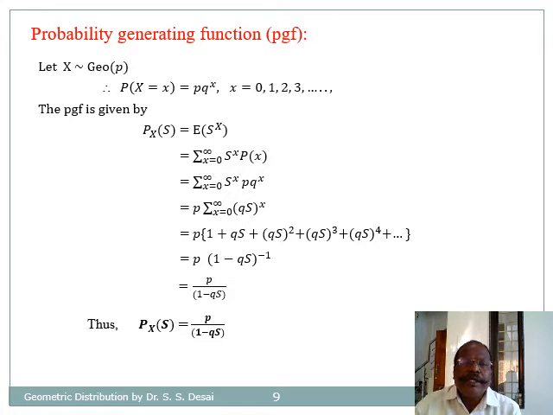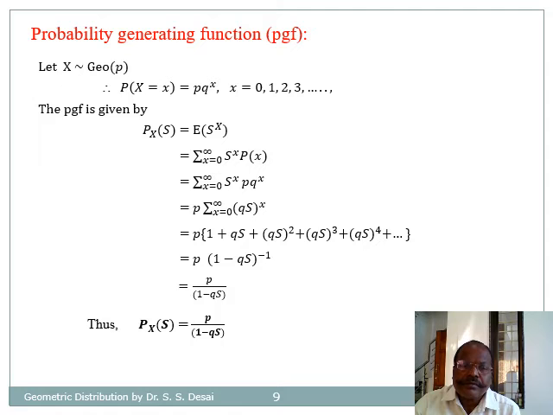Let us obtain the probability generating function of geometric distribution. As we know, the probability generating function P_X(s) is the expectation of s raised to X. For geometric distribution it becomes the summation of s raised to x into p into q raised to x, and that can be written as p, a constant, taken out, times the summation of (qs) raised to x, which is the sum of the series 1 plus qs plus (qs) square plus (qs) cube, etc. Whose sum is (1 minus qs) raised to minus 1, and therefore the probability generating function P_X(s) becomes p divided by 1 minus qs.